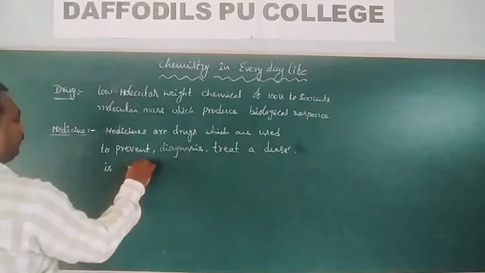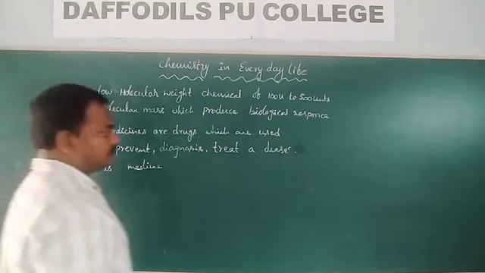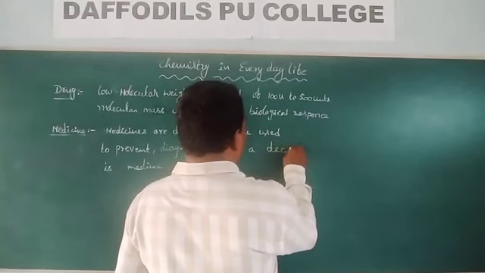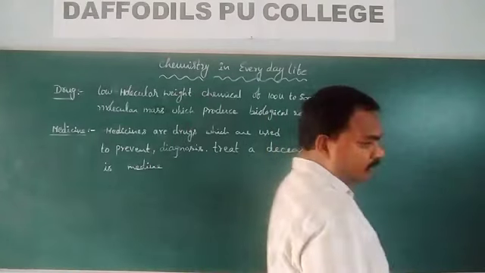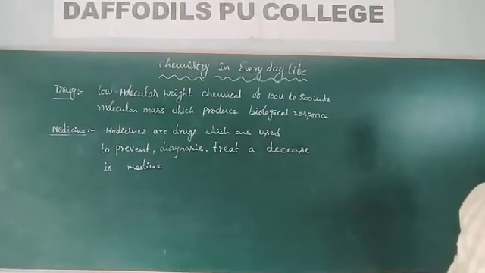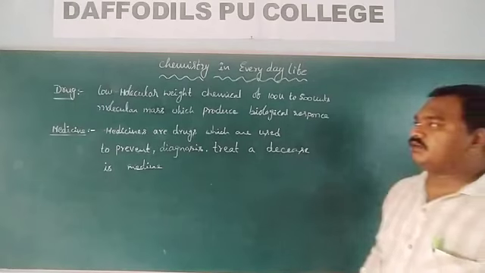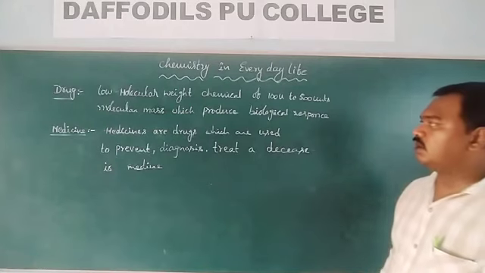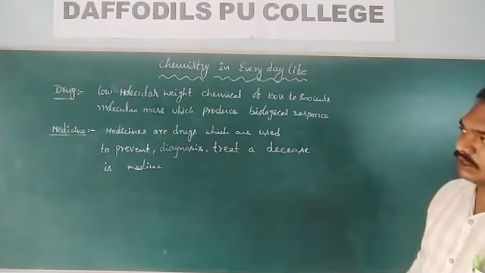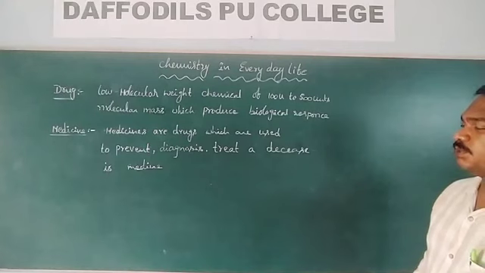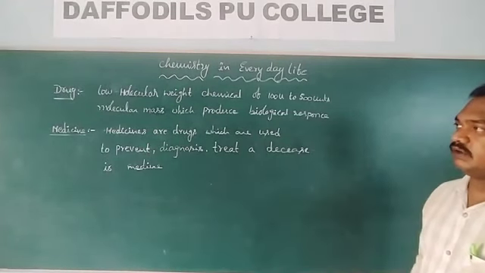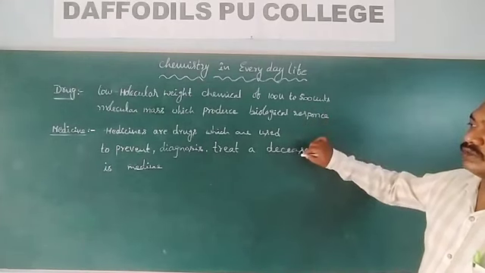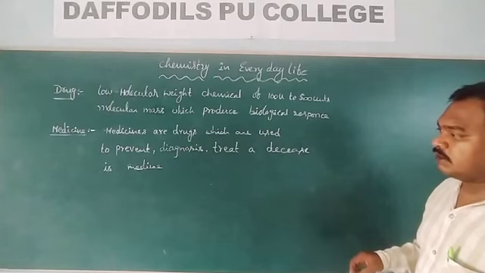So these are the definitions of drugs and medicines. Drug is a low molecular weight chemical, nearly 100 to 500 units of molecular mass, which produces some biological responses. Medicines are the drugs which are used to prevent, to diagnose or to treat diseases.